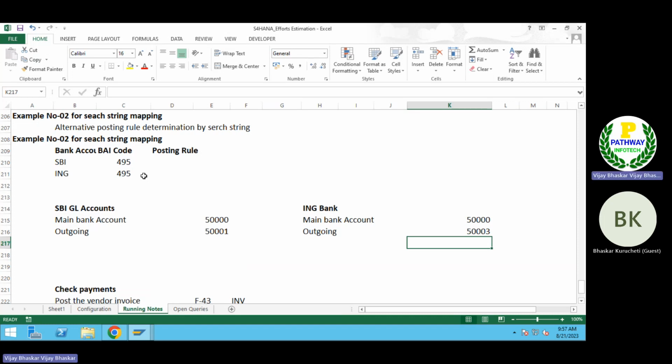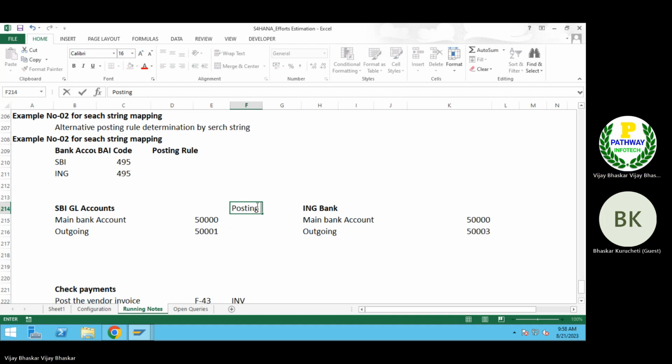If this could be the case, then what will happen here? Definitely the posting rule should differ here, correct? Because the GL accounts differ here. Let's say the posting rule for SBI, I want to determine the posting rule B006.